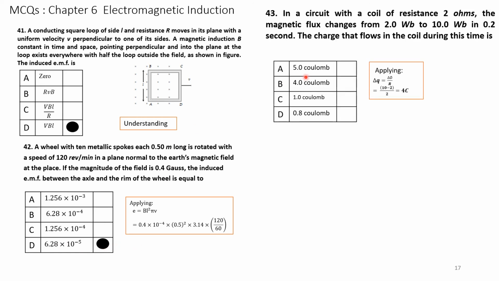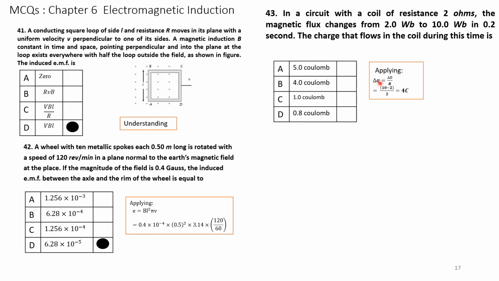Next question. In a circuit with a coil of resistance 2 ohms, the magnetic flux changes from 2 Weber to 10 Weber, so the flux change is 8 Webers, in 0.2 seconds. The charge that flows in the coil during this time is, we have to apply the formula dq equal to d phi by R. Delta q, I read it as dq or delta q, both are the same.